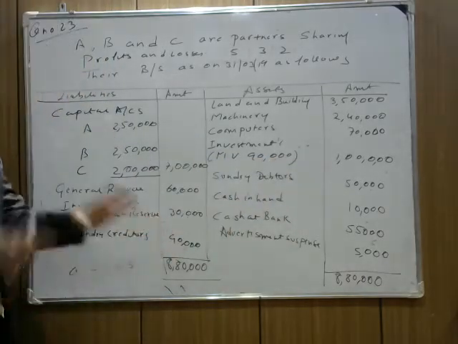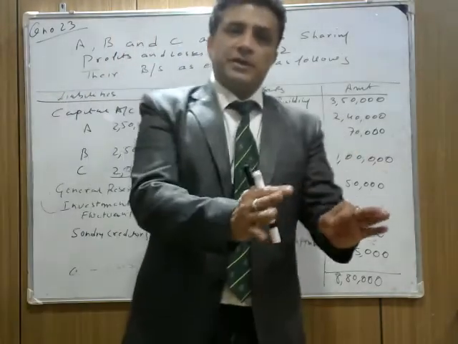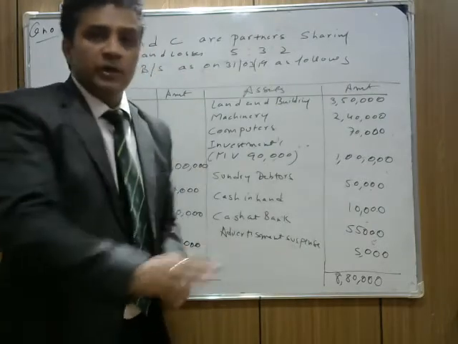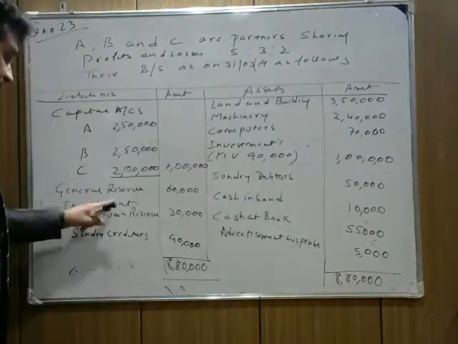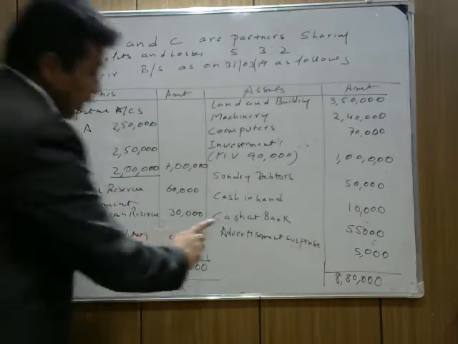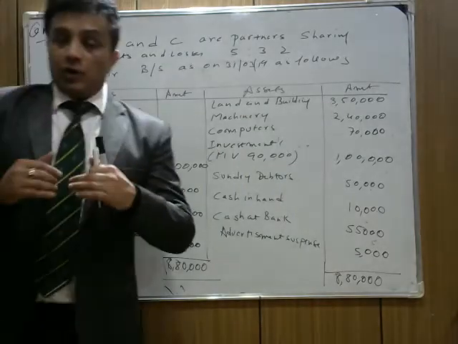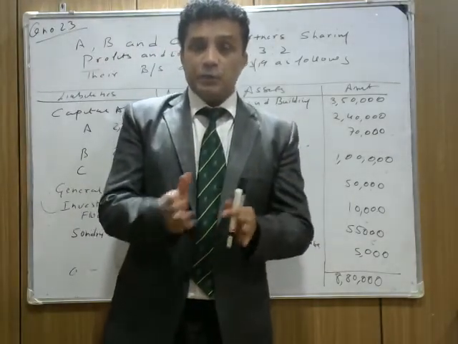So 20,000 of the IFR is still there, and the partners are happy about it. It also depends on the question. The general reserve is given, but a loss is also given, the advertisement suspense account, which is 5,000. I already told you what we do with the advertisement suspense. It's a loss, and the partners need to bear it.